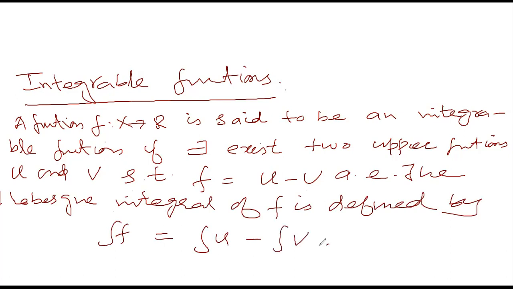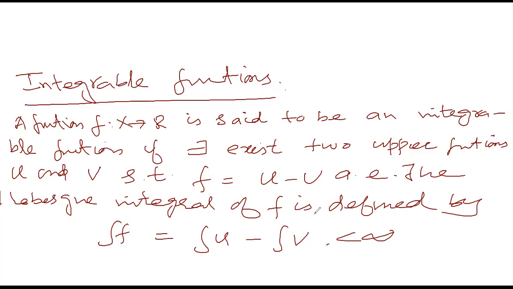So that's the definition of the integral of an integrable function. It's equal to integral of u minus integral of v, while integral of u is already defined, and integral of v is also already defined. So both are finite. That means the difference is finite actually. So this is the definition, and now we'll see that this integral is independent of the